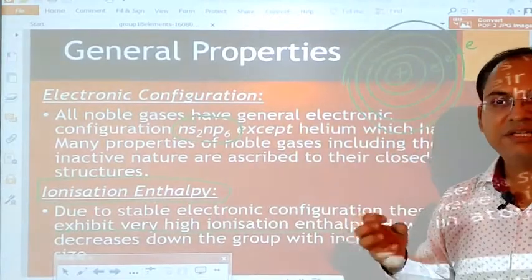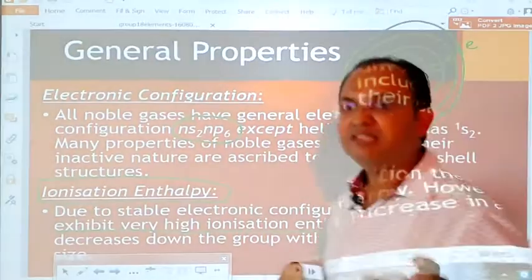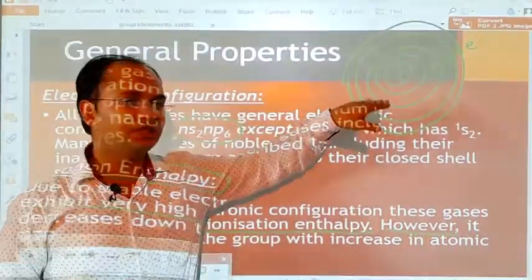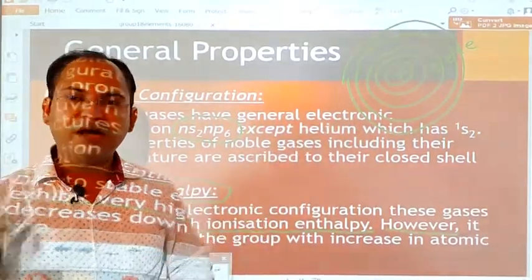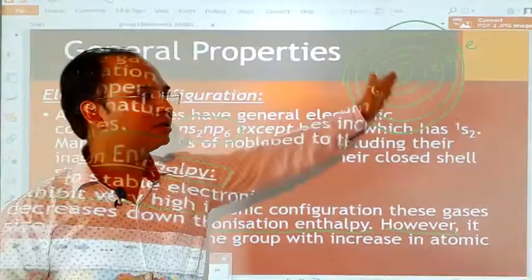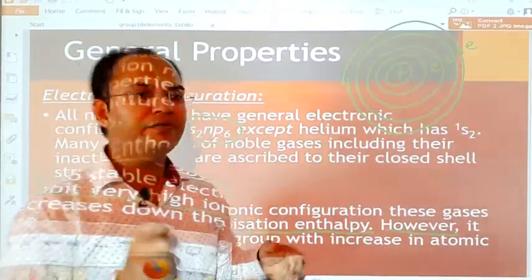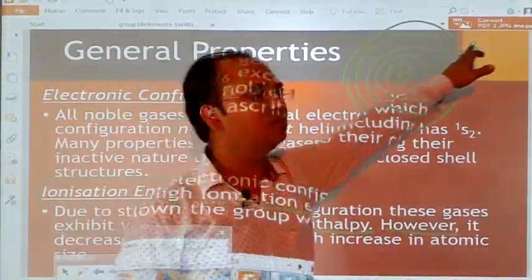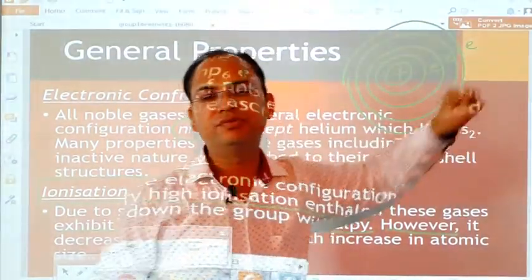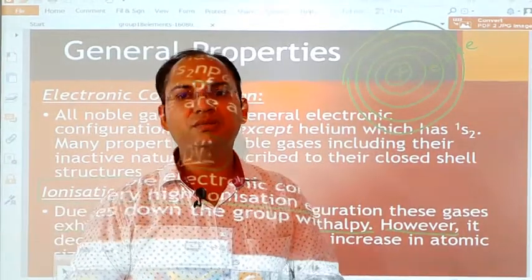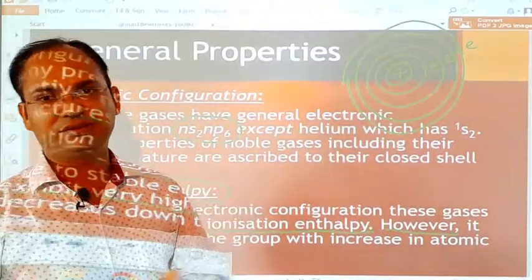So, if the size of the atom is very small, then the nuclear charge will have a large effect on the negative charge of the electron, and it will attract the electron with more power. However, whenever the distance of the electron from the nucleus increases, the effective force of attraction of the positive charge on the electron decreases. So it will be easy for us to remove an electron which is far away from the nucleus. In that case, students, the ionization potential will decrease.